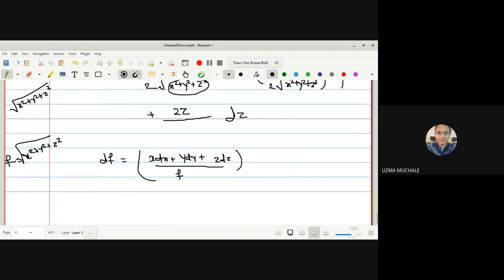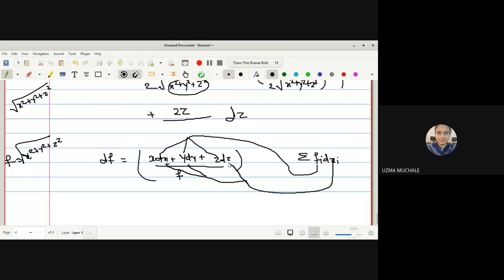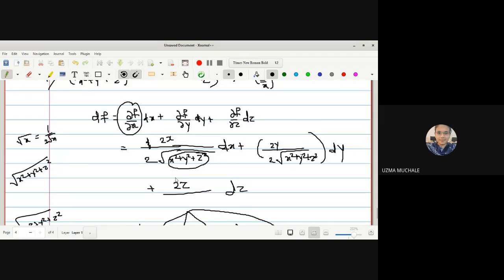Did everyone understand the format? For f, only the under-root term was written in the form of f, the 2 gets cancelled and we can write this as x dx plus y dy plus z dz. So the fi are f1, f2, f3 and the dxi are dx1, dx2, dx3, and f is the common term. Okay, do this for the same second example.